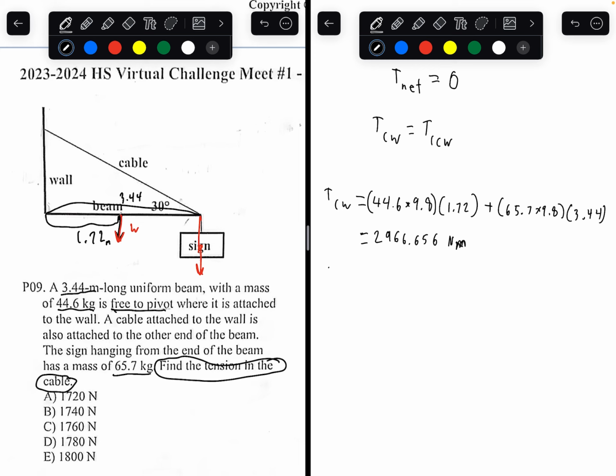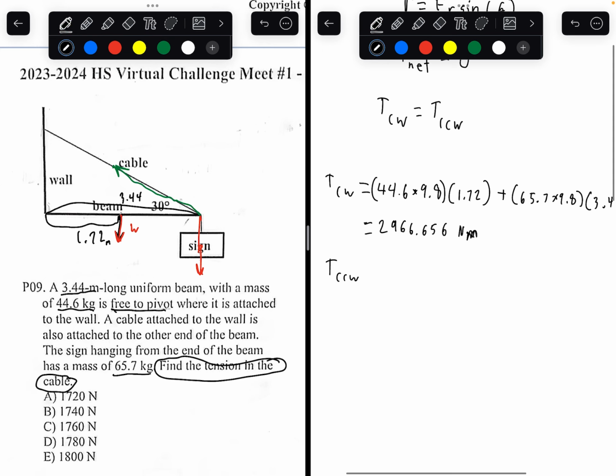What about the counterclockwise torque? What are all the forces going in the counterclockwise direction? I'll label this with the green arrow. There's only one force going in the counterclockwise direction, and that's the tension force by the cable. So the force is essentially just the tension. What's the radius?